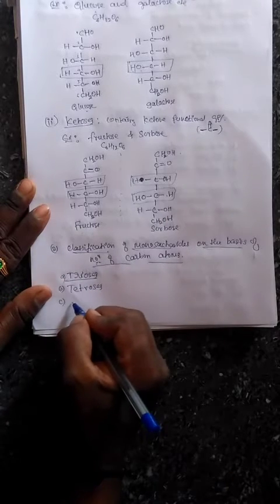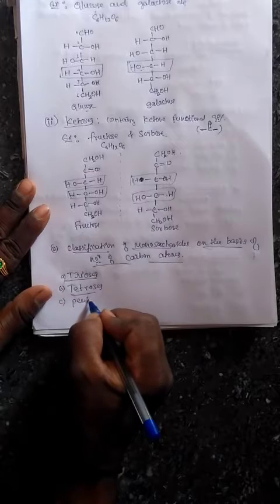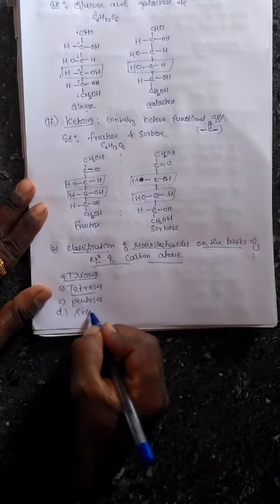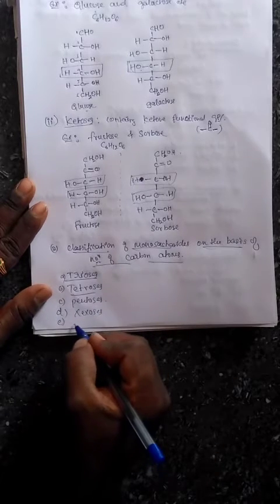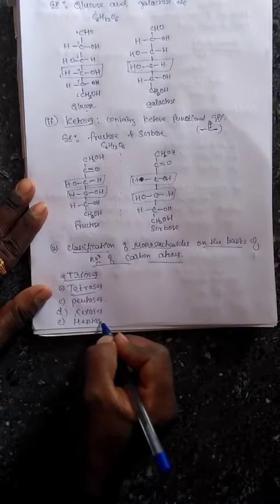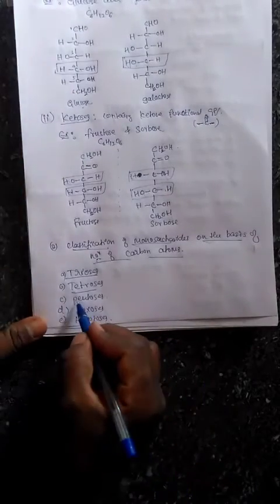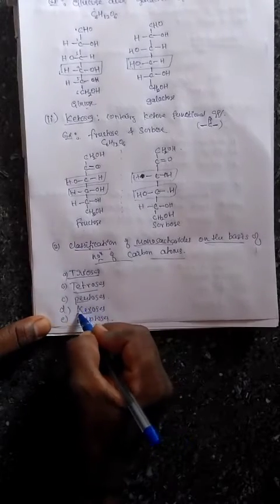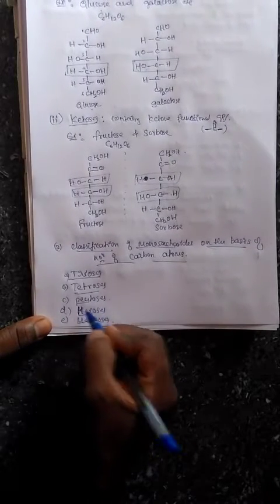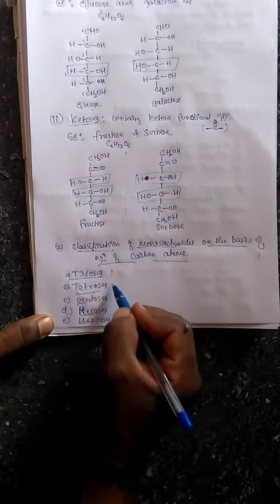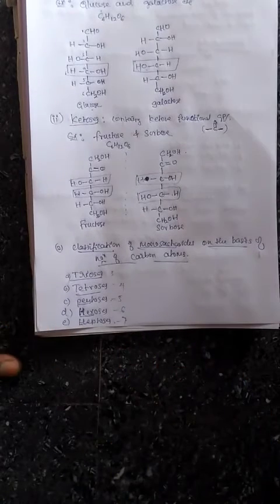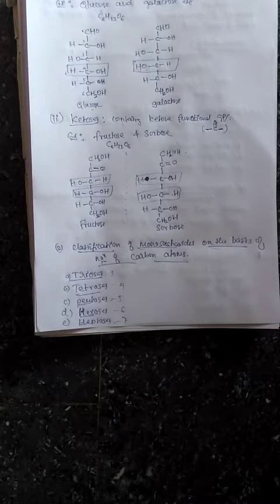And similarly the third one is pentoses. And the last one is hexoses. And one more is there, that is heptoses. So trioses means 3 carbon atoms, tetro means 4, penta means 5, hexa 6 and hepta 7. These are the different types of classification of monosaccharides on the basis of number of carbon atoms.